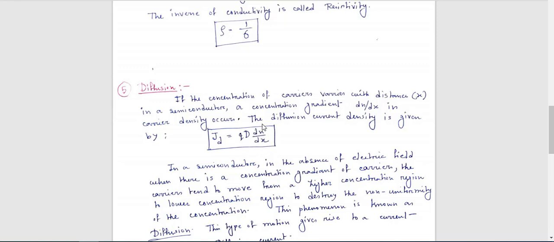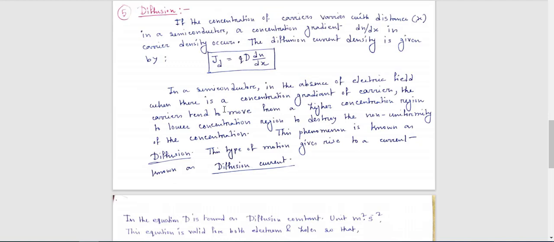This dN by dx is the concentration gradient, Q is the charge of the particle, and here D is known as the diffusion constant. So in a semiconductor, in the absence of an electric field, where there is a concentration gradient of carriers, the carriers tend to move from the higher concentration region to the lower concentration region to destroy the non-uniformity of the concentration.